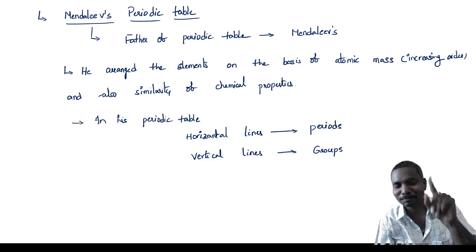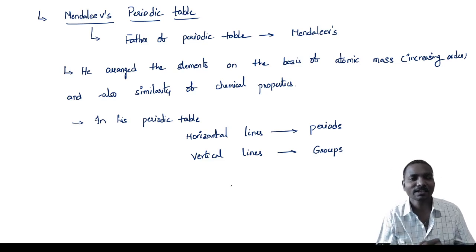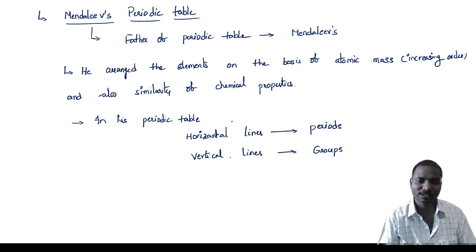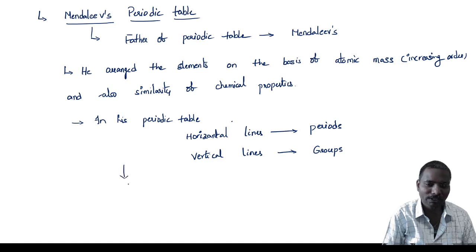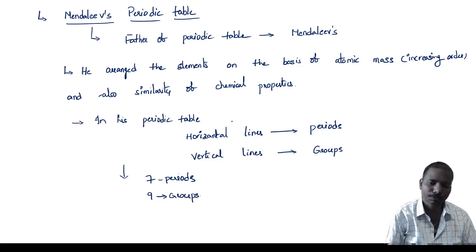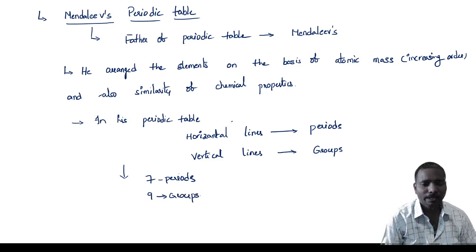So that's why this Mendeleev is very clever, and he complicated simple things into complex ones, like horizontal lines as periods and vertical lines as groups. He grouped all the elements into 7 periods and 9 groups.